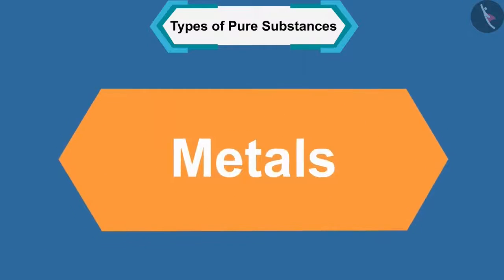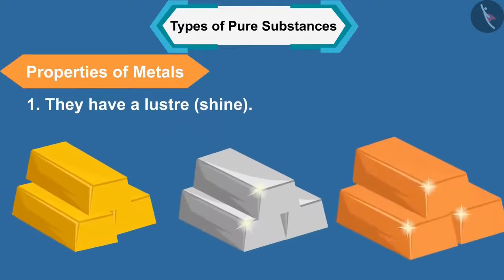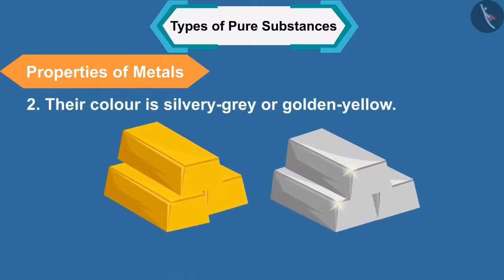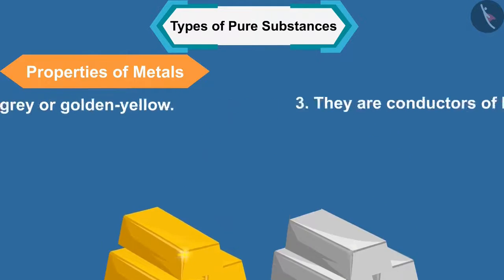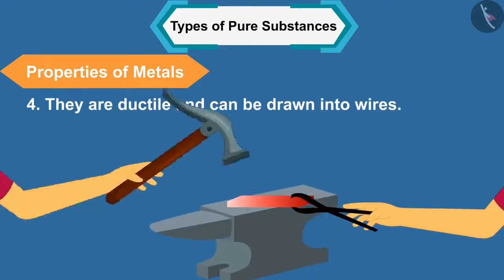Let us first learn about some properties of metals. 1. They have a luster, they shine. 2. Their color is silvery grey or golden yellow. 3. They are conductors of heat and electricity. 4.